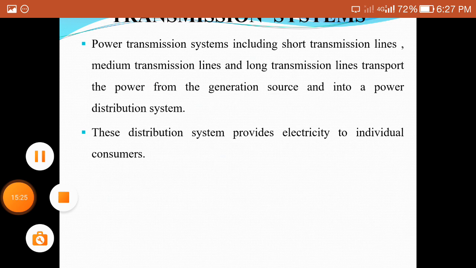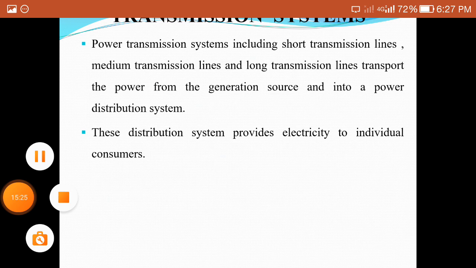Next, coming to the third unit. The third unit is the performance of long transmission lines. In the case of a long transmission line, the capacitance value is also added. By this capacitance, the losses are also increased.